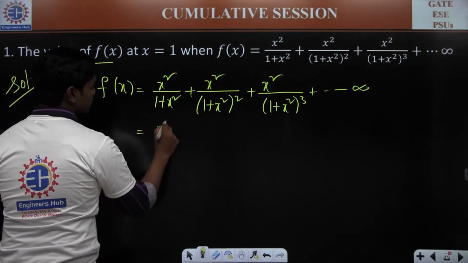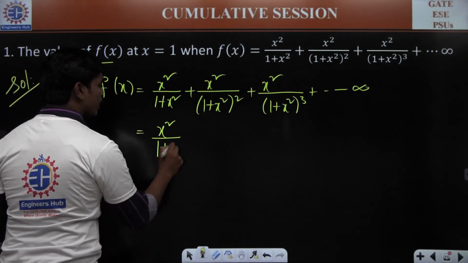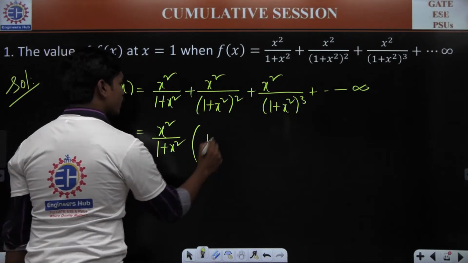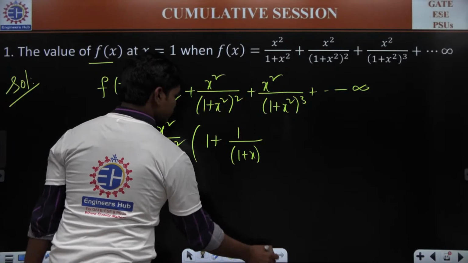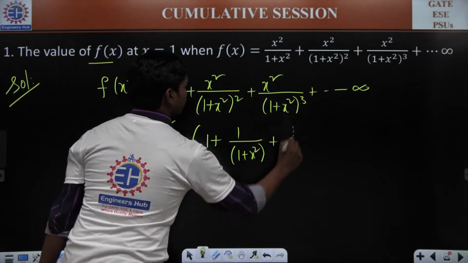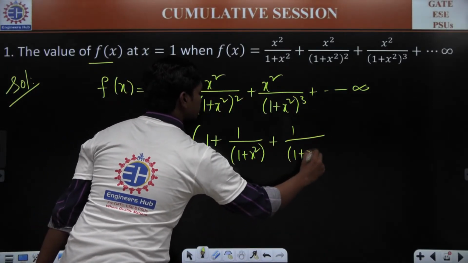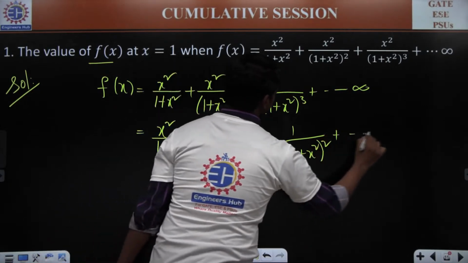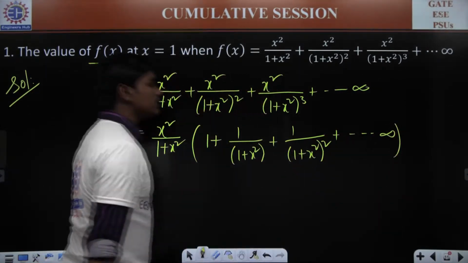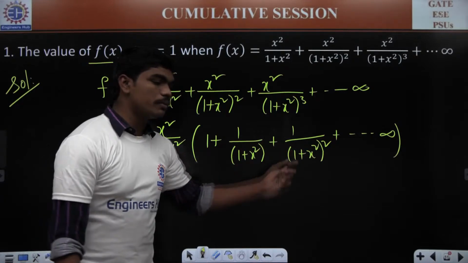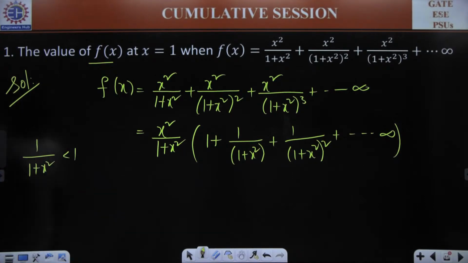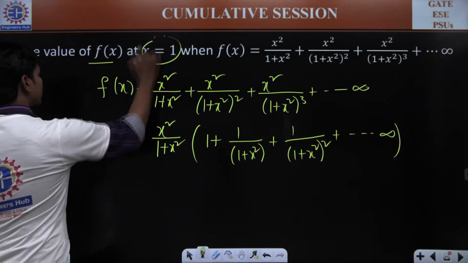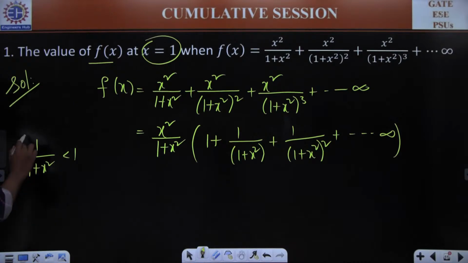Now if you take x square by 1 plus x square common, you will have 1 plus 1 by 1 plus x square plus 1 by 1 plus x square whole square, and so on. Now one thing I can tell you very confidently: whenever there is x square in the numerator and the denominator, this term 1 by 1 plus x square will always be less than 1, because x is non-zero.